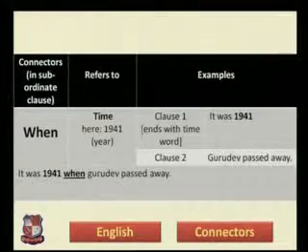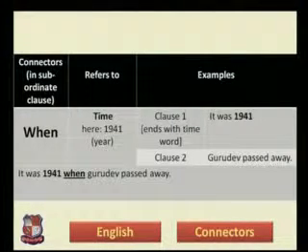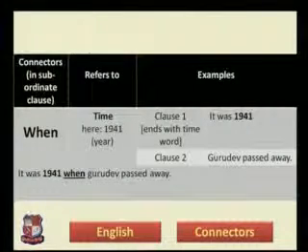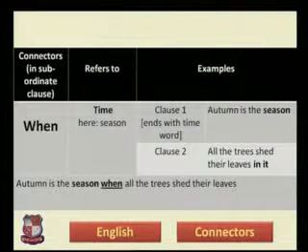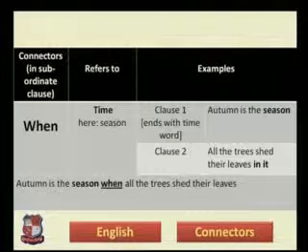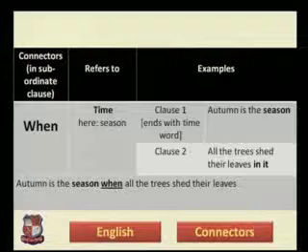Interestingly, in the previous slide, clause number 2 was not referring to any particular word that can tell us something about a time. But in clause number 2 of the second example, you can see that all the trees shed their leaves in it. So here in this sentence we have one more additional word, that is in it.